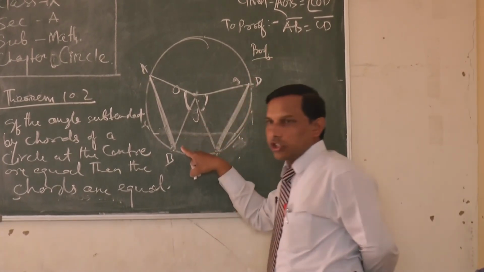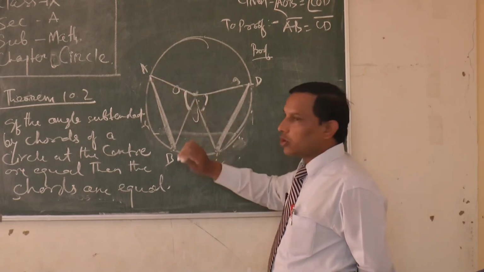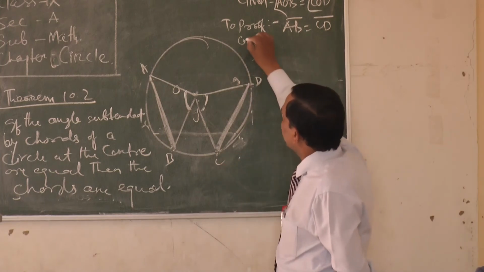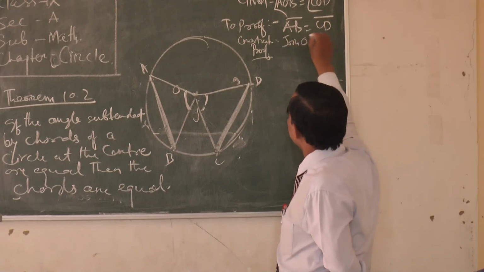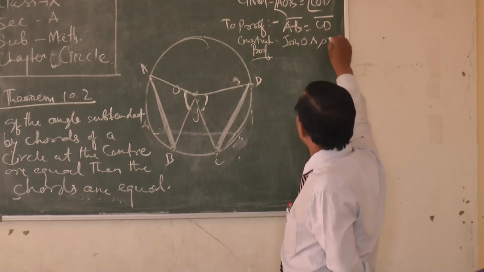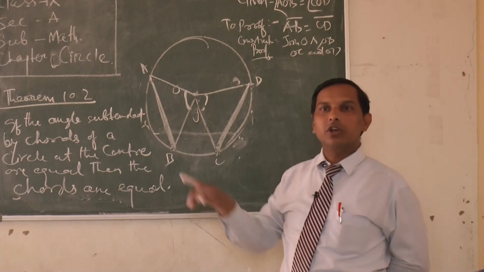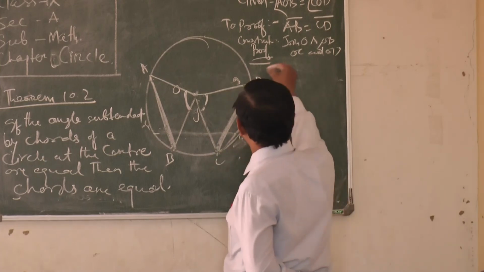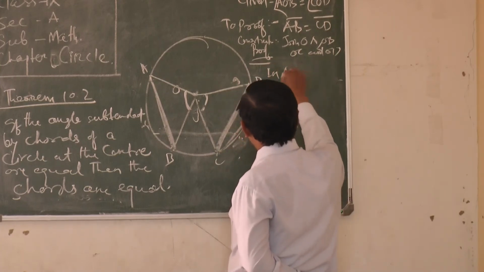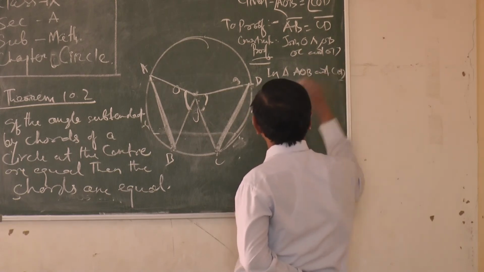No need of any construction. Just join OA. Construction, if it is there, what do we write? In the construction part, we should write what? Join OA, OB, OC and OD. So you have to write all these things. Construction part is: join OA, OB, OC, OD. Clear? Now proof. Similarly, again I am telling, in triangle AOB and triangle COD.